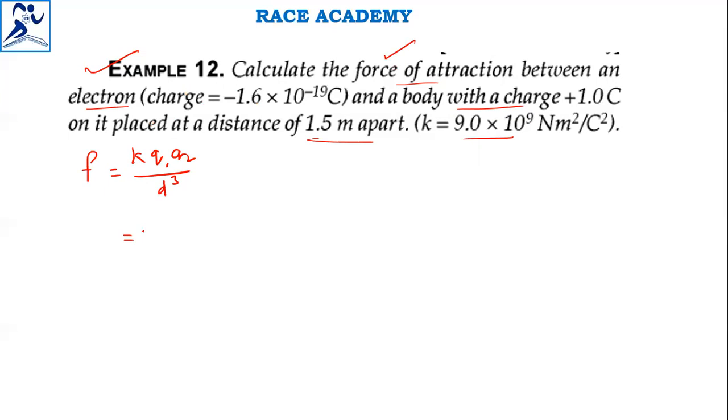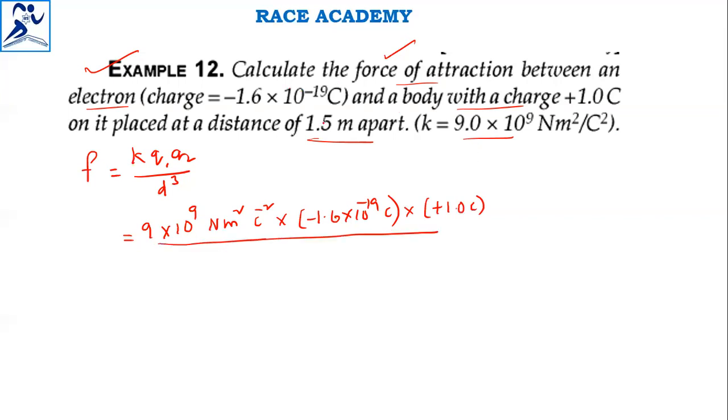The K value given in the question is 9.0 into 10 to the power of 9 Newton meter square per Coulomb square, into the charge on the electron, that is minus 1.6 into 10 to the power of minus 19 coulombs, into the charge on the body, that is plus 1.0 coulombs, divided by the distance, 1.5 meters whole square. Q1 Q2 by d square.